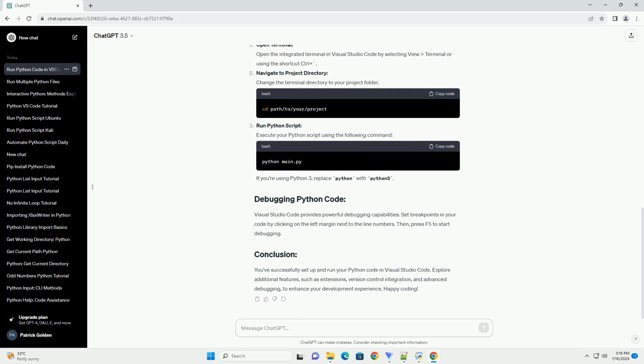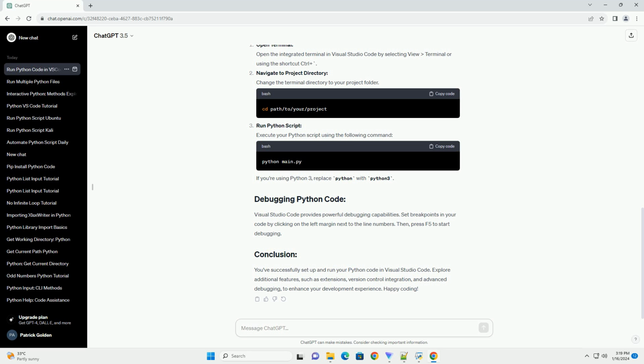Create a Python script, for example main.py, in your project folder and write some sample code. Open Terminal. Open the integrated terminal in Visual Studio Code by selecting View, Terminal, or using the shortcut Ctrl+`. Navigate to Project Directory. Change the terminal directory to your project folder. Run Python script. Execute your Python script using the following command. If you're using Python 3, replace python with python3.